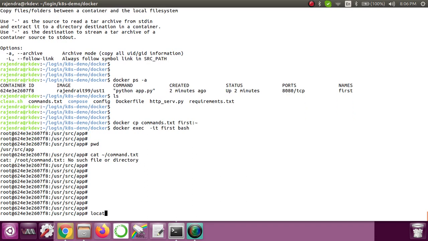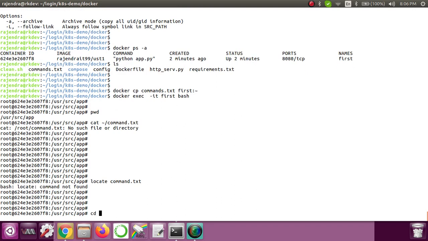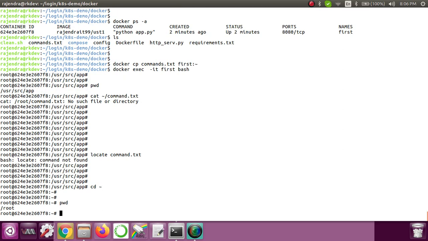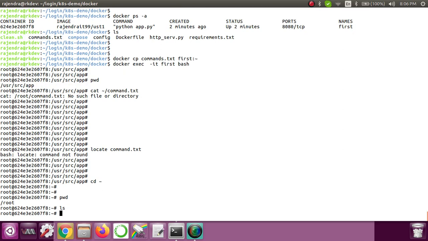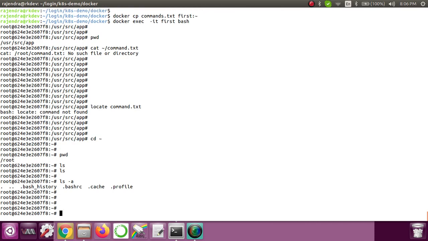Let me see if locate finds command.txt. Okay, so cd, this is the home directory, which is /root. If I do ls, there is nothing inside. Why is it not showing anything? Let me try ls -a. It should be somewhere, but it's not there.